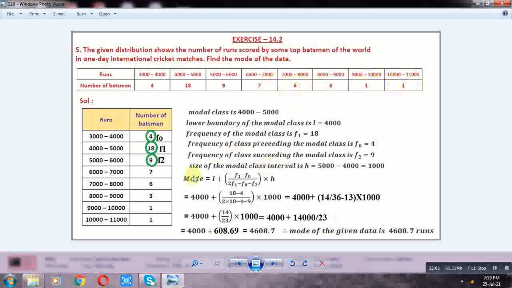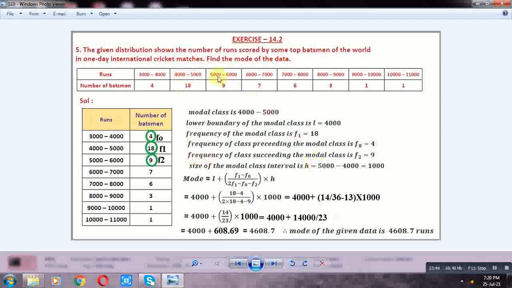So highest frequency class is 4000-5000. So this is the modal class. 18 is the frequency of the modal class. 4 is the frequency preceding the modal class. 9 is the frequency succeeding the modal class. Okay. 4000 is the lower boundary of the modal class. H is equal to 5000 minus 4000, 1000.